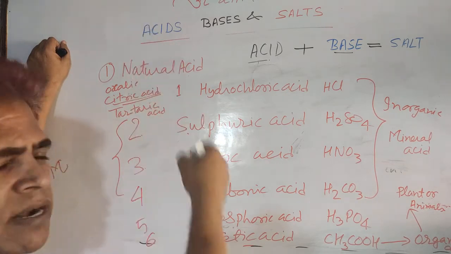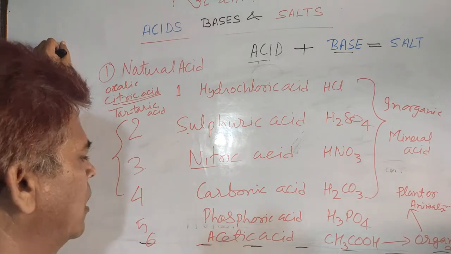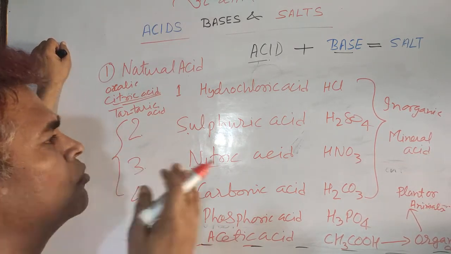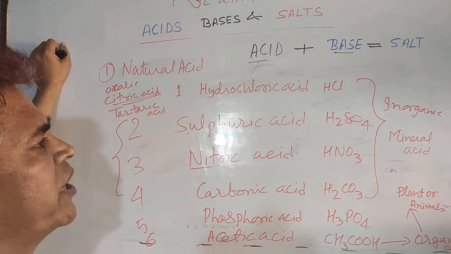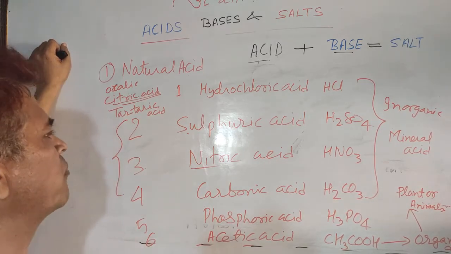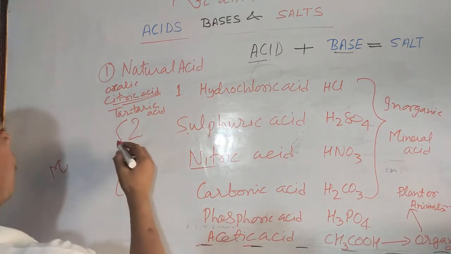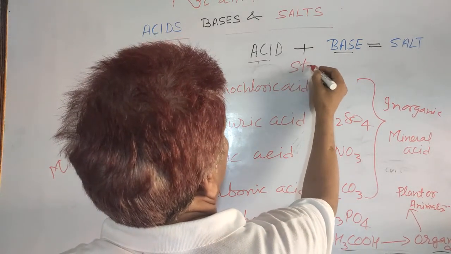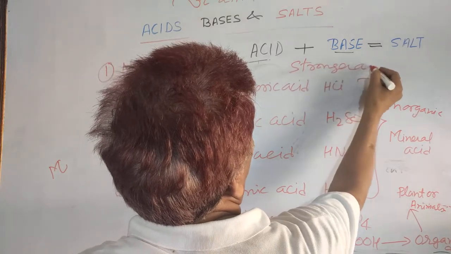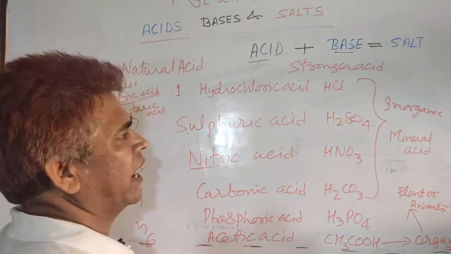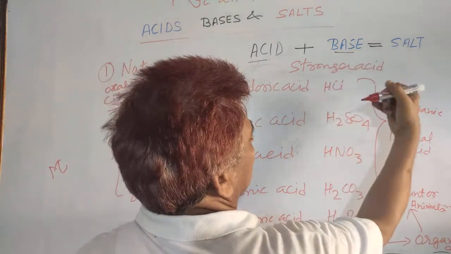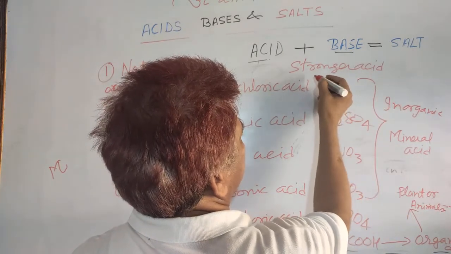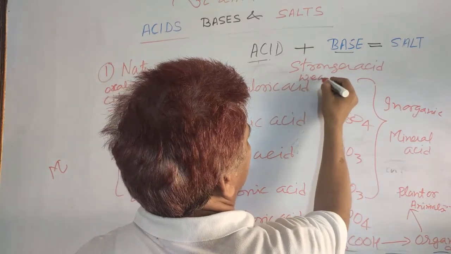Later on I will write the formulas also. So, just learn the examples of acids and bases. In other words, you must know that some acids are also known as stronger acids, and another term associated with acid is weaker acid.